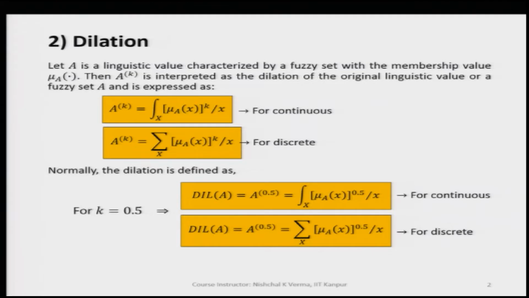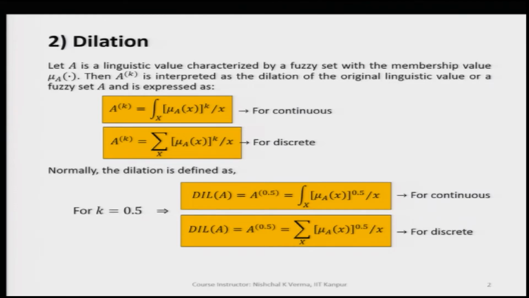As we already know, any linguistic value is always represented by a suitable fuzzy set. So, let us say we have a linguistic value which is represented by a fuzzy set A, and we are interested in the dilation of this fuzzy set.